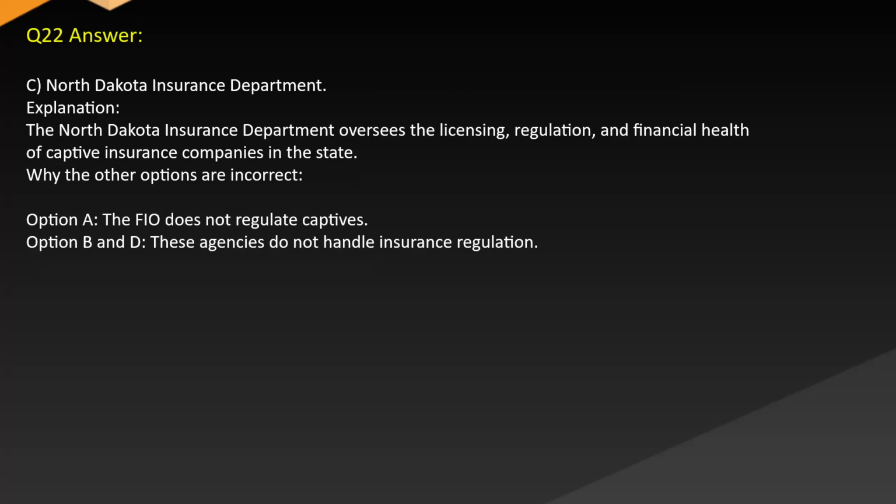Answer: C. North Dakota Insurance Department. Explanation: The North Dakota Insurance Department oversees the licensing, regulation, and financial health of captive insurance companies in the state. Why the other options are incorrect. Option A, the FIO does not regulate captives. Options B and D, these agencies do not handle insurance regulation.